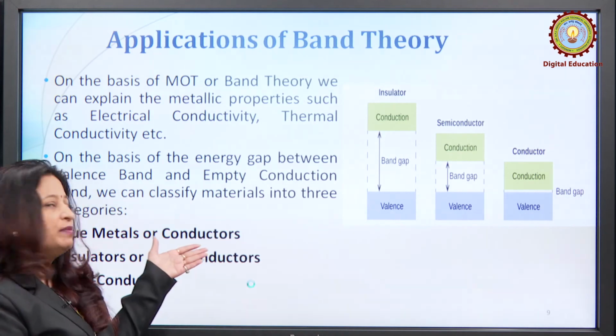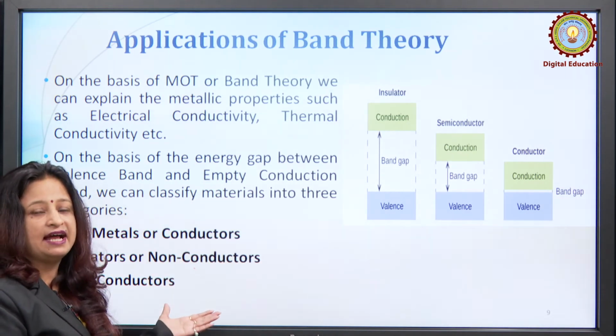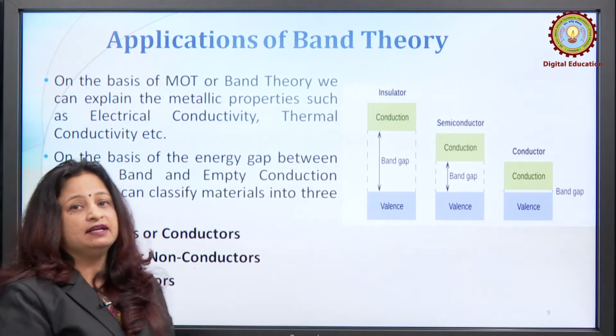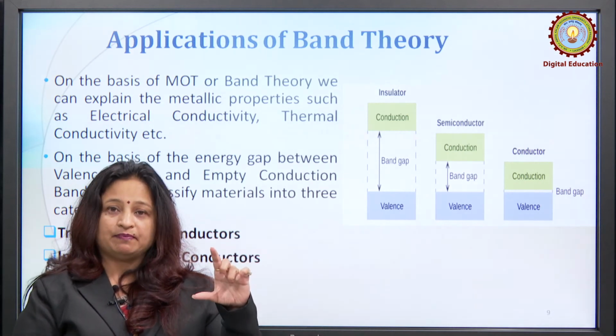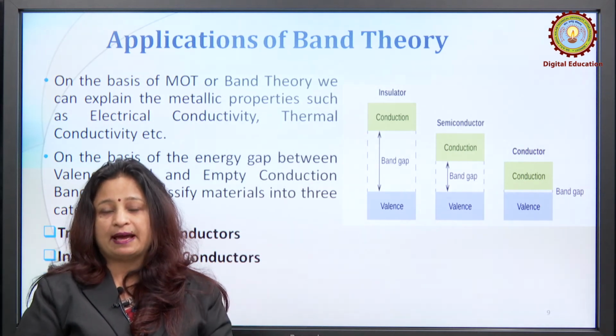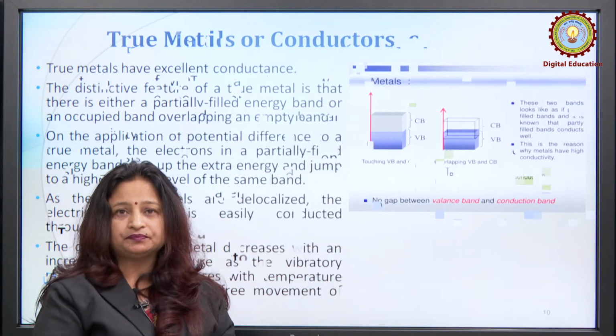The first one is true metals or conductors, the second is insulators or non-conductors, and the third is semiconductors. This entirely depends upon the band gap, the forbidden zone or forbidden gap which is present between the valence band and the conduction band.